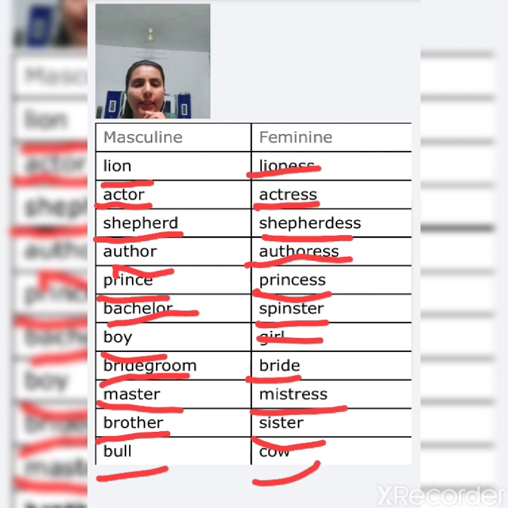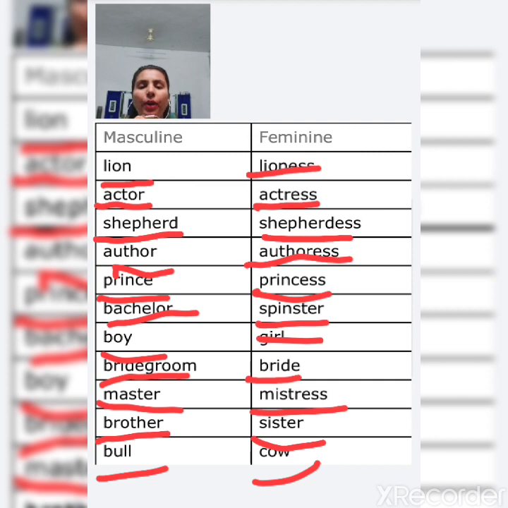Next is prince, and the feminine of prince is princess. Next is bachelor, and the feminine of bachelor is spinster. Next, boy. The feminine of boy is girl.